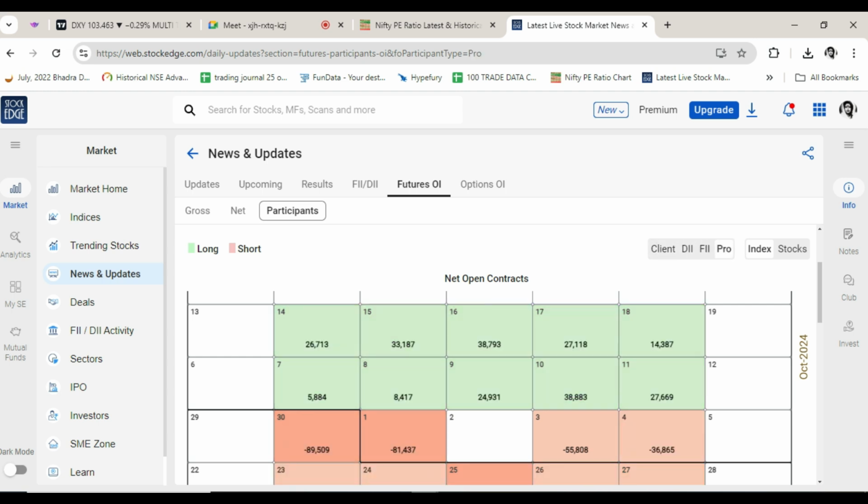I think it is the prop firms. They had long 1.1 lakh, so they did long unwinding. So nothing much changed on Friday actually. While there was a bit of short covering, it was a very minor change.